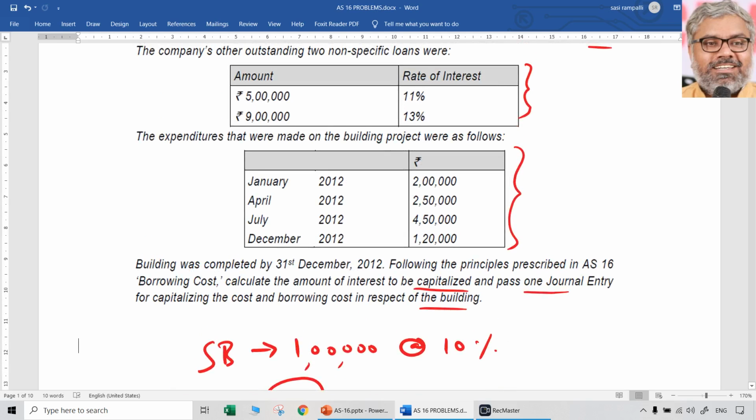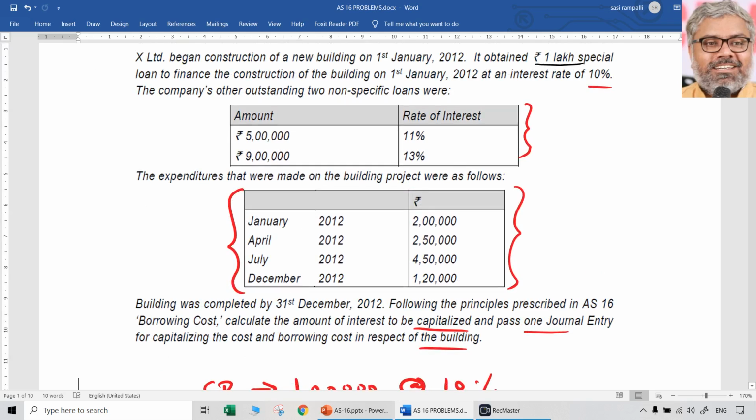Then that is only the rate of interest that we know, but we have to apply that on the expenditure that has been made on different dates. Another problem comes, do we know 1 lakh is spent on which date? No. Do we know when the remaining borrowings are spent on which date? No. We cannot exactly match the borrowing with the expenditure, not possible.